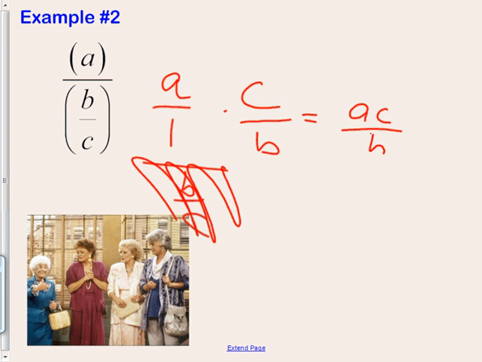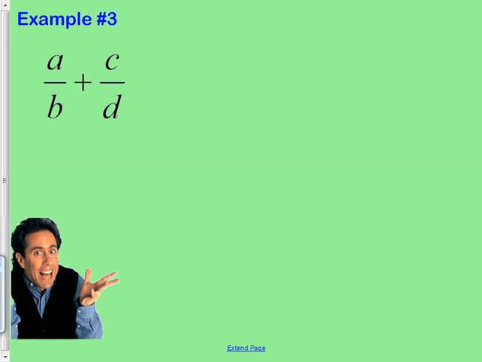AC over B. All right, so we're getting your fraction skills strong so that you can even, oh, yep, it's Seinfeld, yep, definitely. Okay, would you try this one, please?